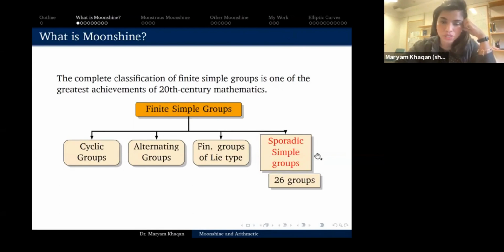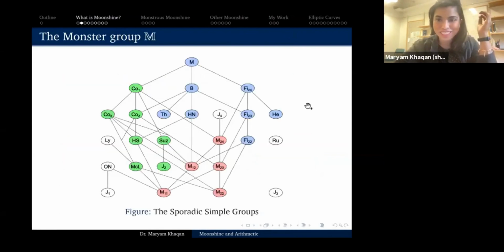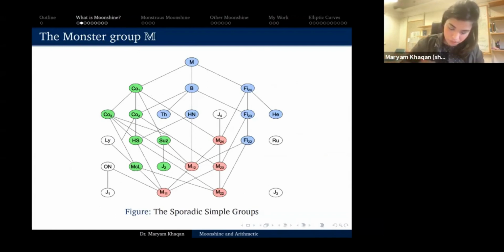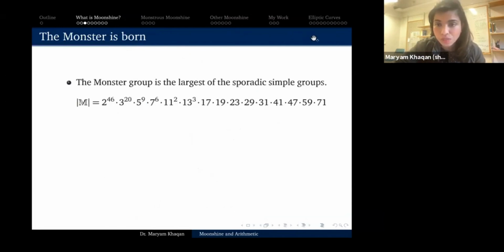And here is a picture that I stole from Wikipedia, basically. This is a Wikipedia picture of the sporadic simple groups. The nodes are groups, and the lines are subquotient structure. Okay, so the one that we're most interested in is this one on the top. It is called the monster group. The monster group is the largest of the sporadic simple groups, and it has this order.